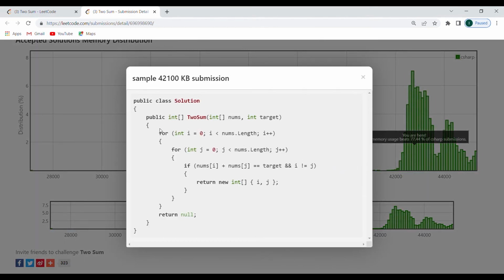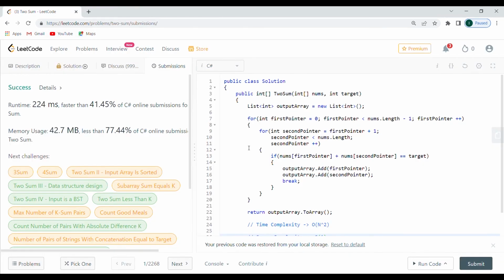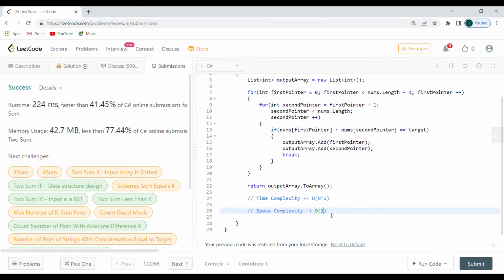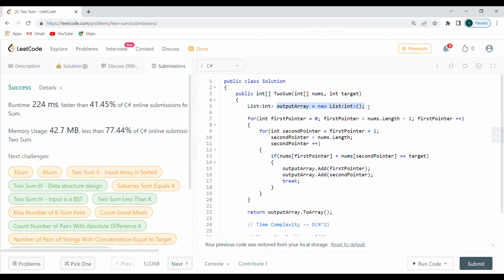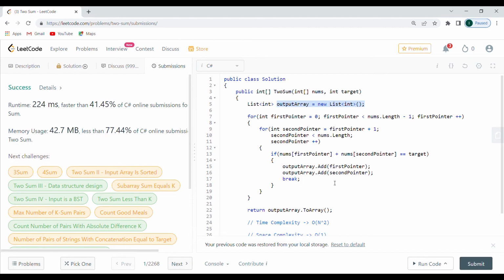And you can see that, yeah, they're using an int, so they're just returning a new int here. They're not creating an array, they're not creating a list over here, they're just returning this. And otherwise they're returning, actually that's pretty smart. Yeah, I like that. That's a good idea. That's why the memory is better. It doesn't matter, however, it's still linear, right? Because we're just creating this list, and this list is going to be 2 items always.